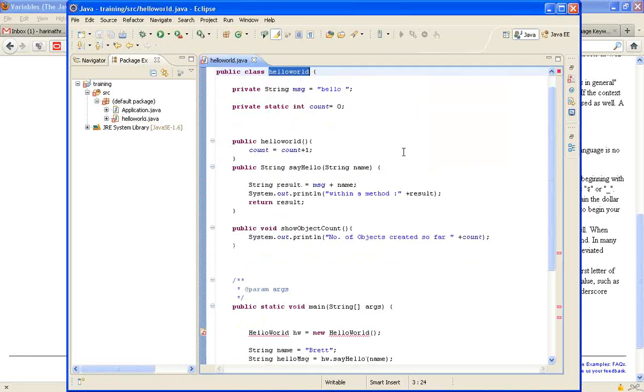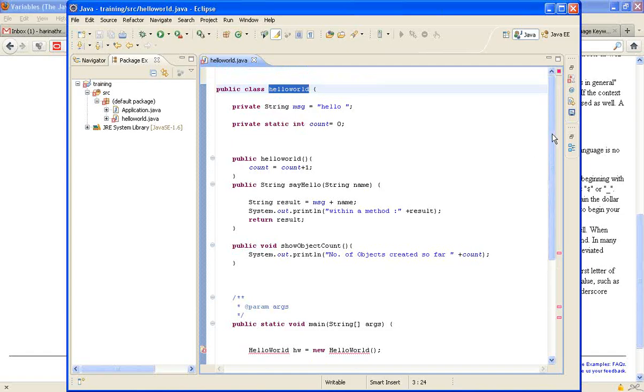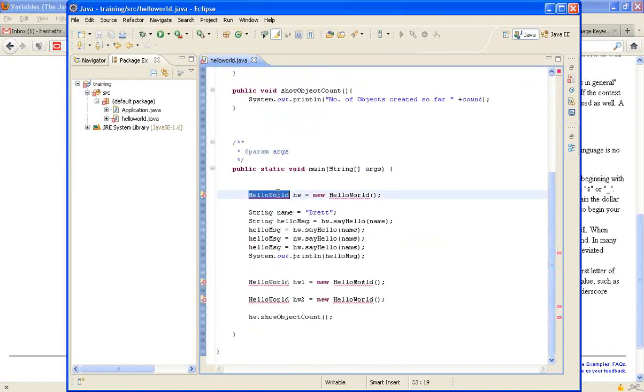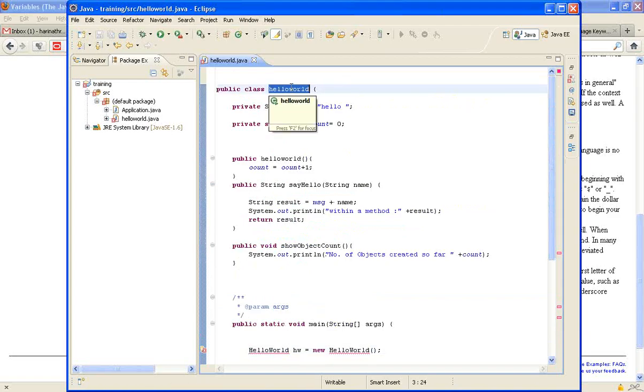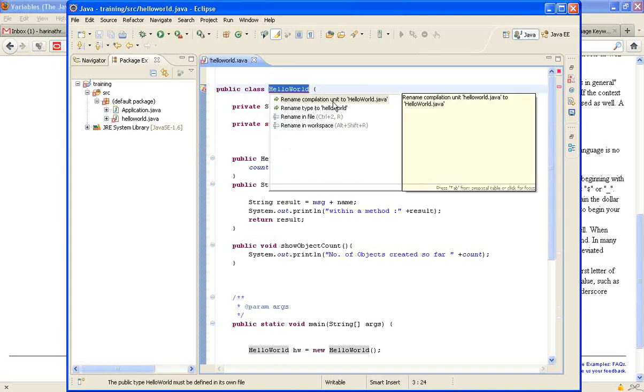Now this error is gone. See here, there was an error earlier, and that error is not there. This is technically correct, and there are still some errors because I used that other name here. So I'm going to revert it in a moment. But this is technically correct, but still we will not write any code like that. We will always write code where the first character is uppercase.